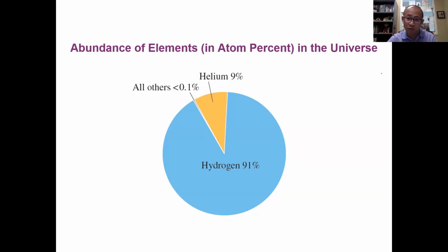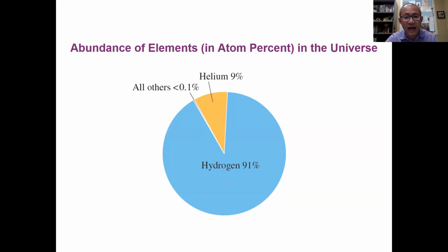And even our body and our Earth are built on small elements like hydrogen and helium. As a matter of fact, the sun in our solar system is a big fireball, right? It's emitting energy, but the fuel of that is basically hydrogen and helium. They're doing fusion reactions. That's why our universe is filled with these small atoms, hydrogen and helium.